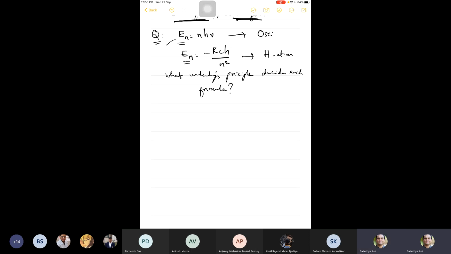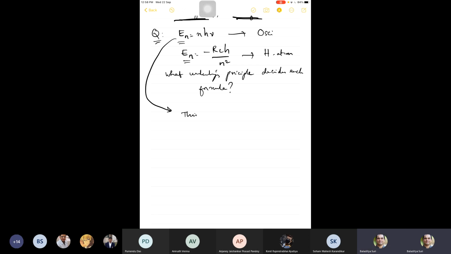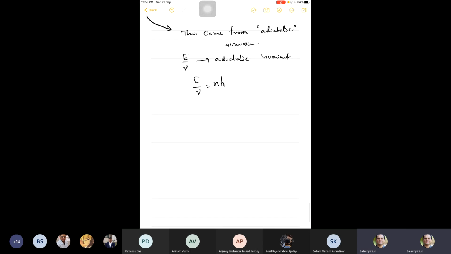We know in the case of Planck, we know this came from, can somebody tell me where did this come from? Adiabatic invariance, right? E by nu is an adiabatic invariant for an oscillator. So Planck's formula is essentially saying that E by nu is an h for any oscillator. So this essentially came from adiabatic invariance.